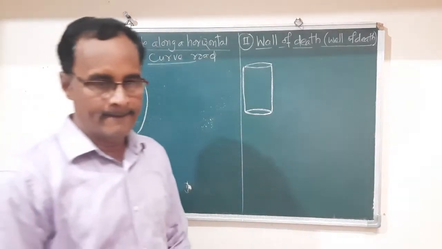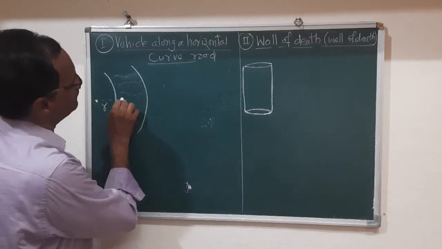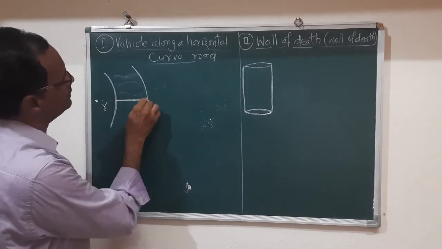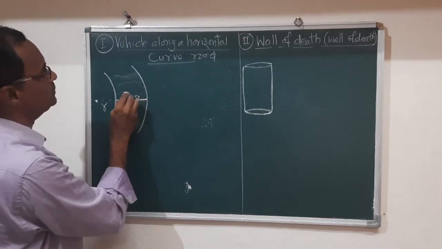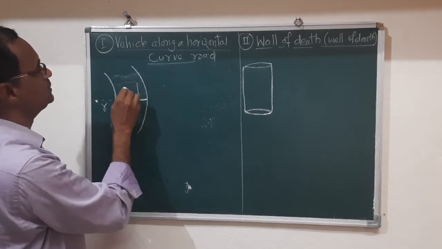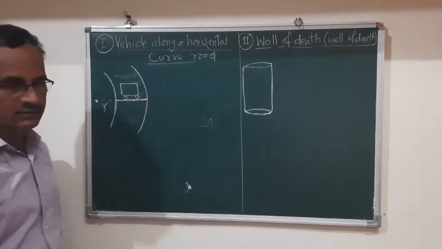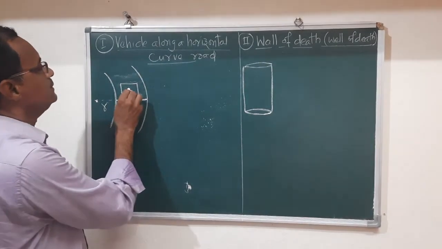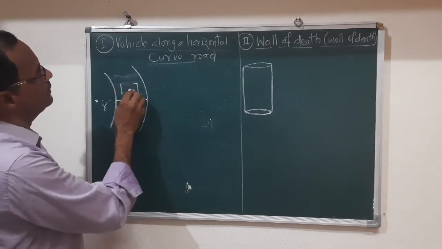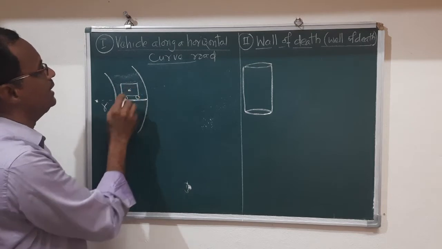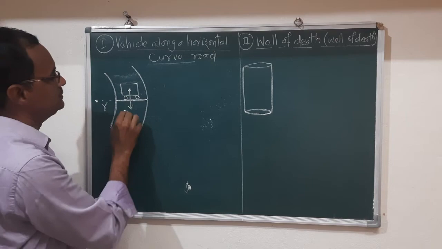Now here, first we see that suppose this is a horizontal curved road, this is the curvature of the road, and the vehicle turns along this horizontal curved road. Suppose this is the vehicle, and it takes the turn along this curved road. Here, the center of gravity of this car or vehicle is at this point, and the weight of this car is acting in the downward direction, that is mg.